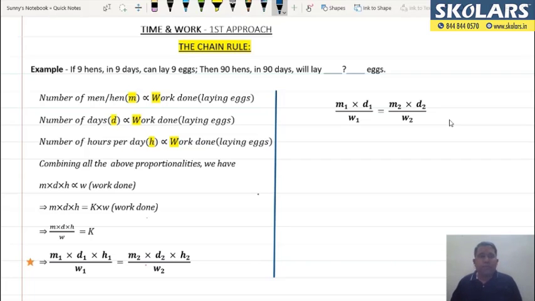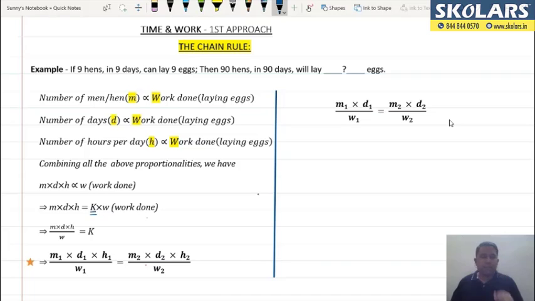Now if I combine all these above proportionalities, we have m into d into h is directly proportional to w, which is my work done, and m into d into h is equal to a constant of proportionality multiplied by the work done.